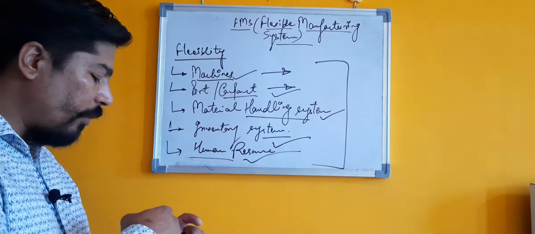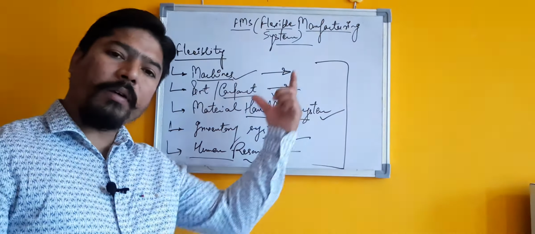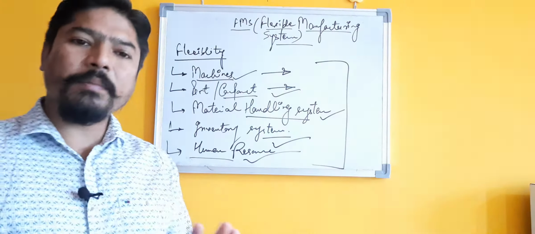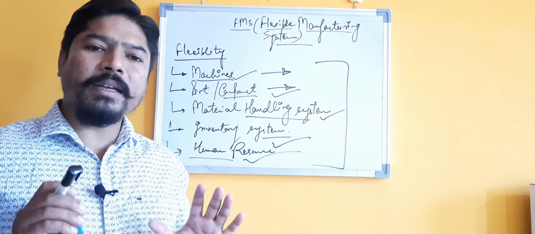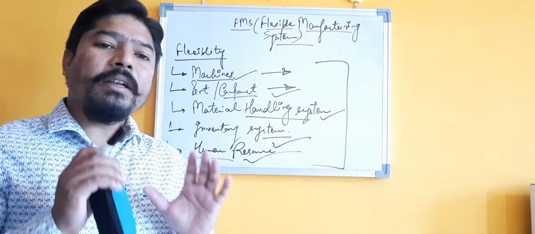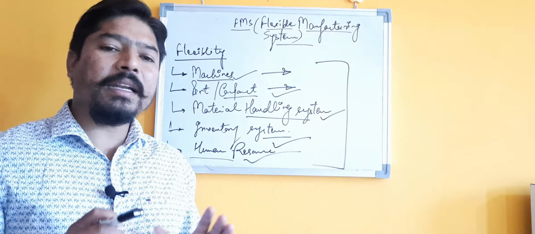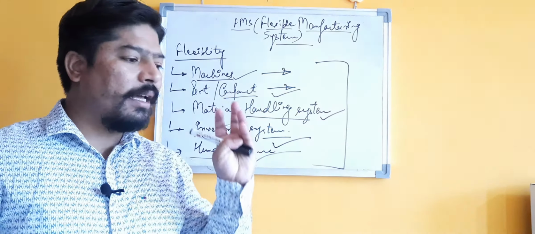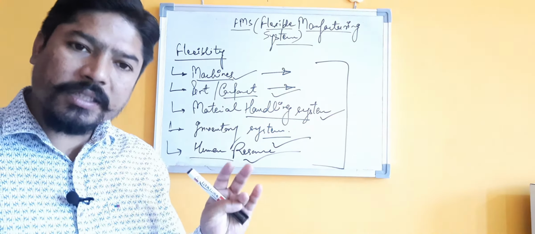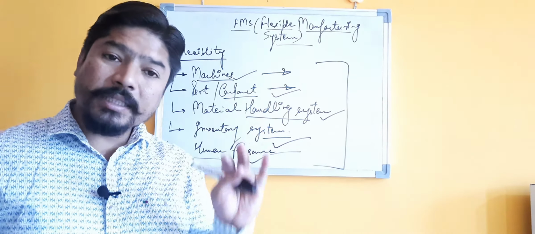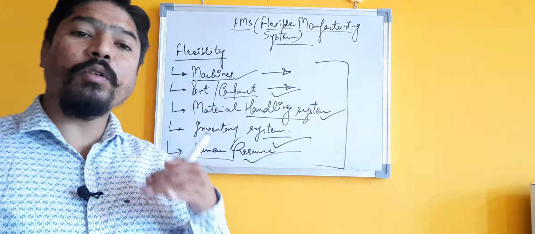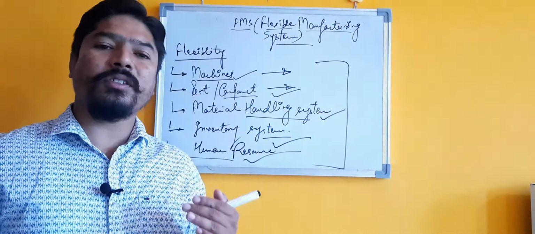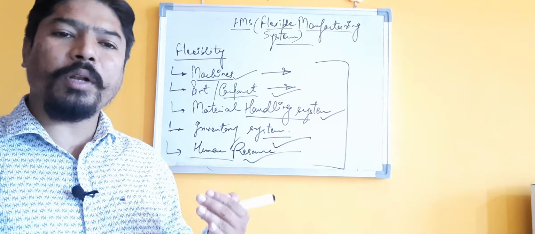If we talk about a flexible manufacturing system, it simply means that we should have flexibility at each and every level of our plant. We should have flexibility in our material handling system, in our manufacturing system, in our machine system, in our human resource or manpower, and also in our inventory system where we are going to store our manufactured component or product.